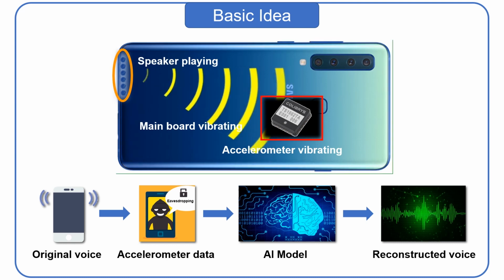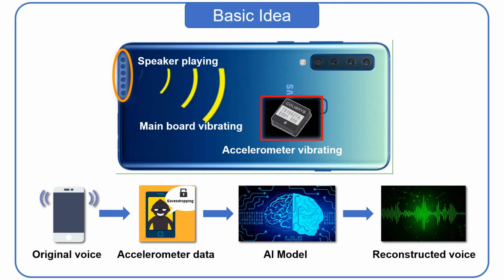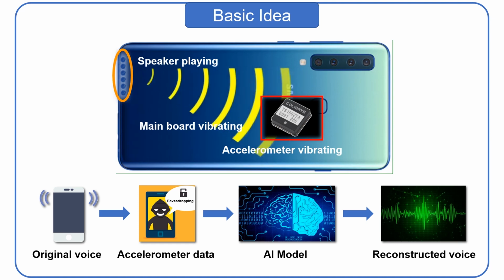The basic idea is that when a smartphone plays an audio signal through its loudspeaker, the vibration will reach the accelerometer through the shared board and have a significant impact on the accelerometer measurements. Therefore, an adversary who wants to eavesdrop on the user's phone call can collect accelerometer measurements in the background and then use deep learning models to extract speech information from collected signals.